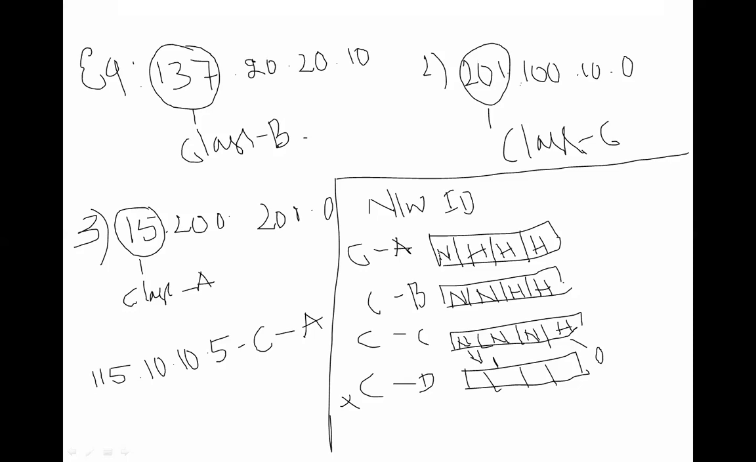How are we going to find out the network ID? For class A, only the first octet is reserved for the network. So you have to write 115 dot, and the remaining host part becomes 0. So this becomes the network ID. This is the network ID for class A. Got it? How to find out this? Take one more example.